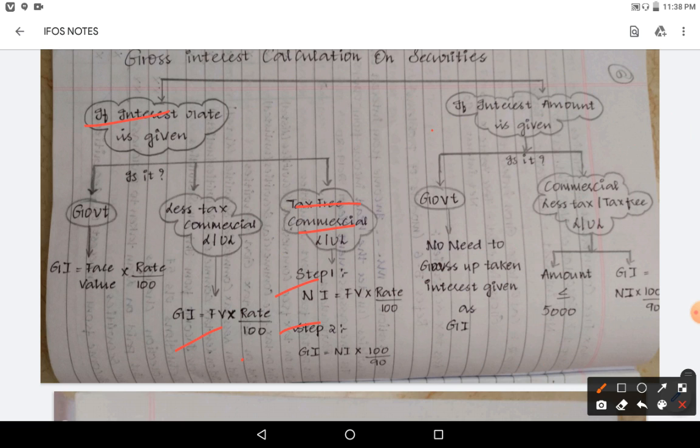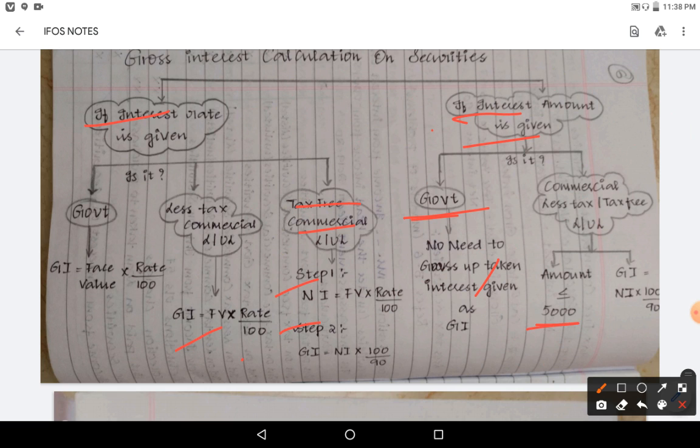If interest rate is not given, then they will give interest amount. Then you ask, is it government? If it is government, no need to gross up. Okay, it is not government. What is the interest amount? Next question should be, what should be the interest amount?